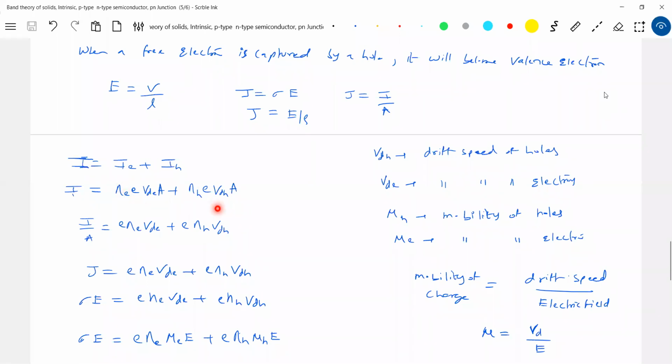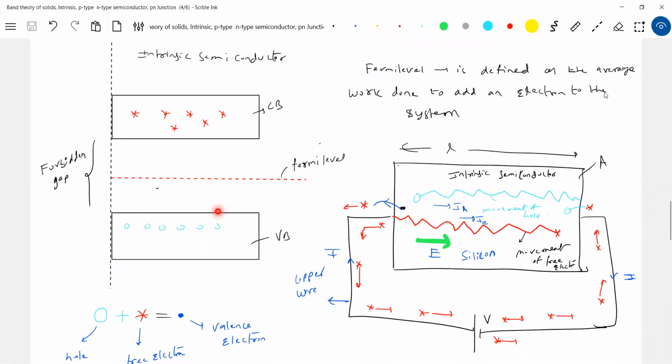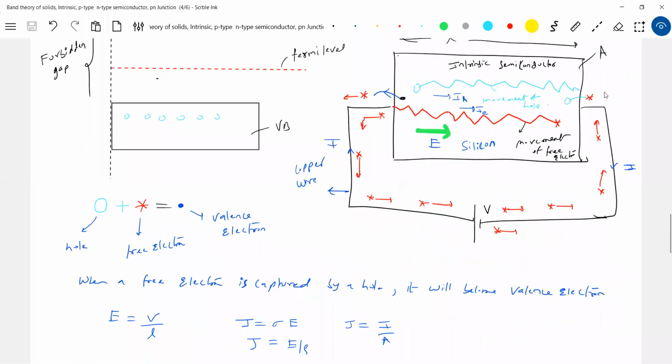Now, sir, why can't we do this for a metal, copper? There also we can increase electrons. So will copper permit that? In a copper atom, how many electrons it has is fixed, no? Whereas in silicon we do have the option because the conduction band can accommodate what? Free electrons. So either by increasing the number of electrons in the conduction band or by increasing the number of holes in the valence band, we can increase the conductivity or the current. And that too, I can control how much current I want. That depends upon the concentration of electrons and holes.